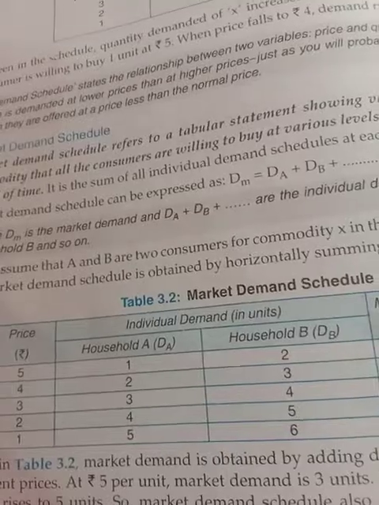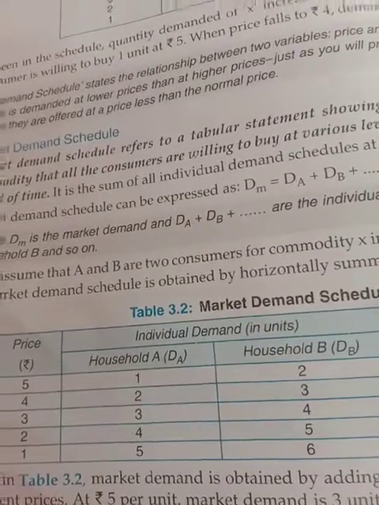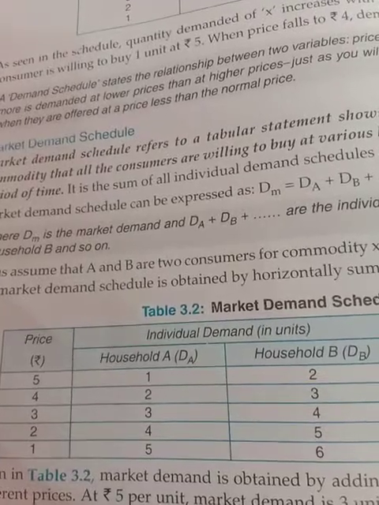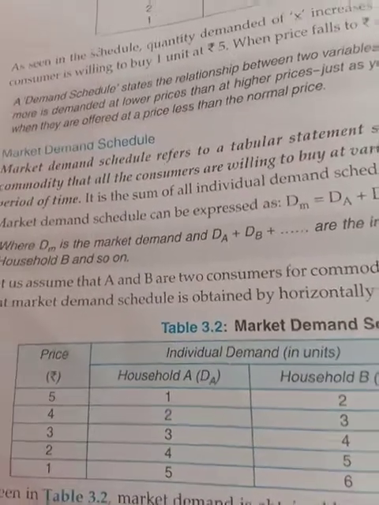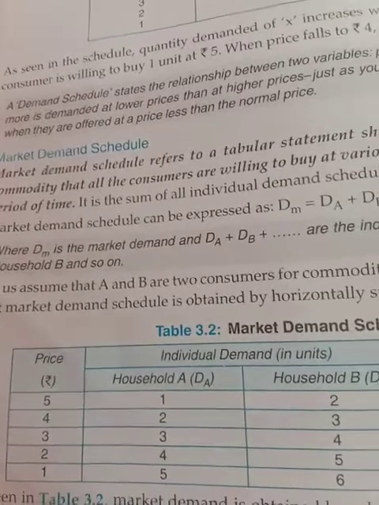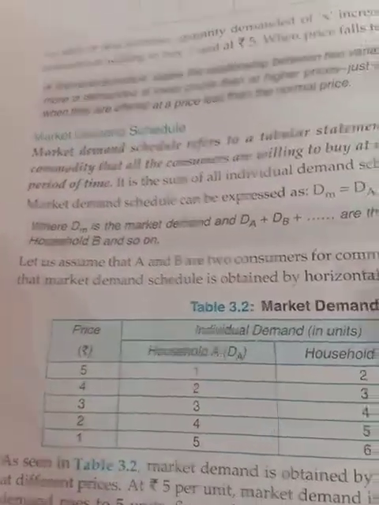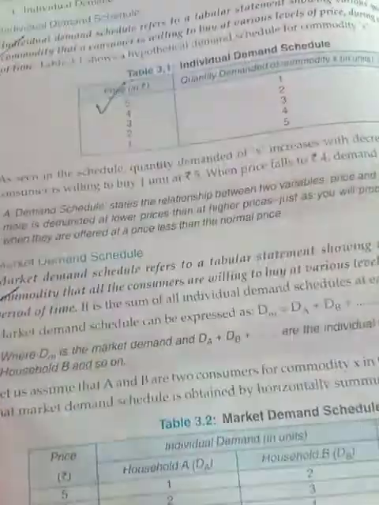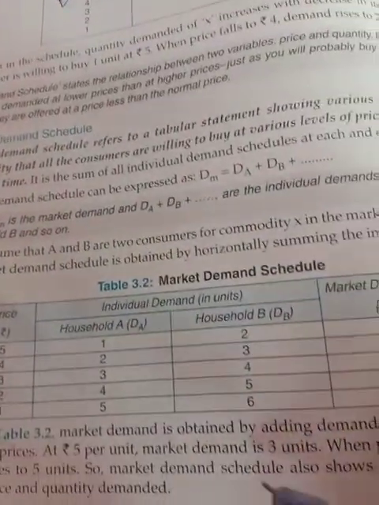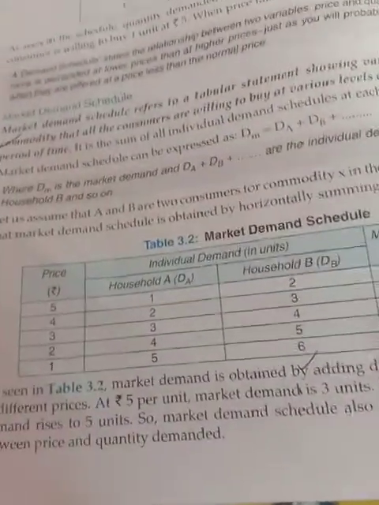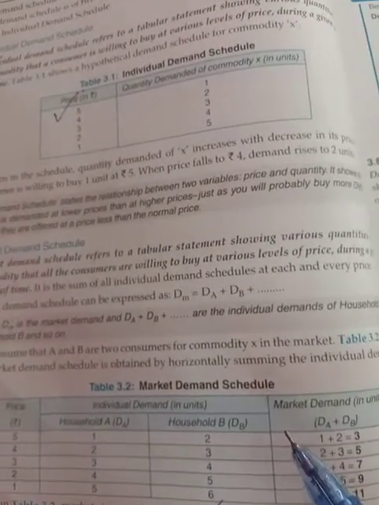So the market demand schedule is showing all the demand of all the consumers of a product at different possible prices during a given period of time. This is the definition of market demand, and this is the definition of individual demand. This is the schedule of individual and market. Regarding market, you have to write that market demand is a sum of the demand of households A and B at different prices from 5 to 1, and the market demand will be increasing from 3 to 11 by summing up their individual demand. That is all you have to write about this schedule of market demand.